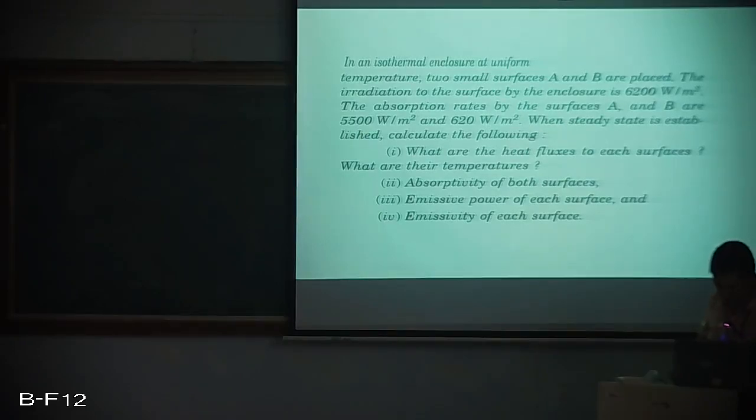Irradiation in the sense it means whatever is the incident radiation, and absorption rates of these surfaces A and B are 5500 and 620 watt per meter square for surfaces A and B, and when steady state is established, the problem is expecting us to calculate, number one, what are the heat fluxes to each surface and what are the temperatures. Secondly, absorptivity of both the surfaces, and thirdly, emissive power of each surface, and number four, emissivity of each surface.